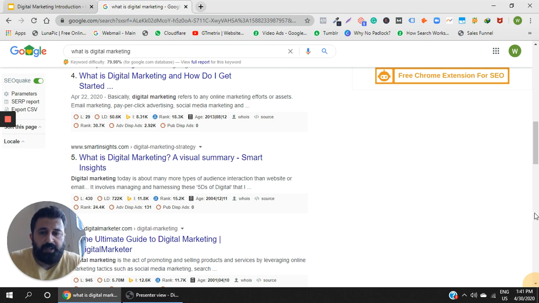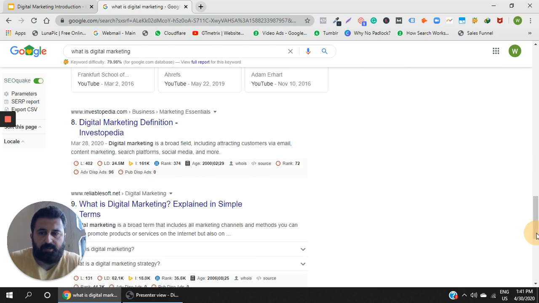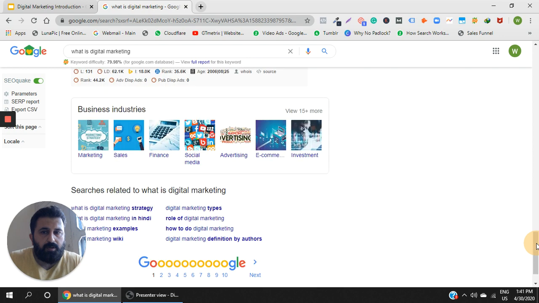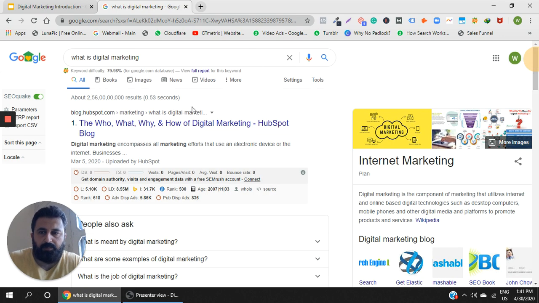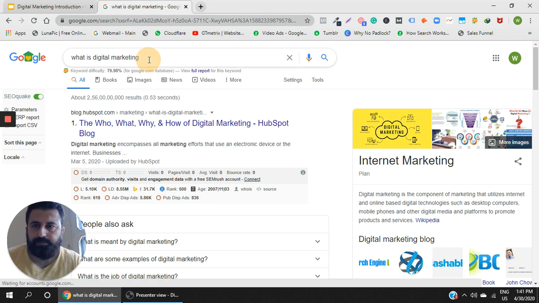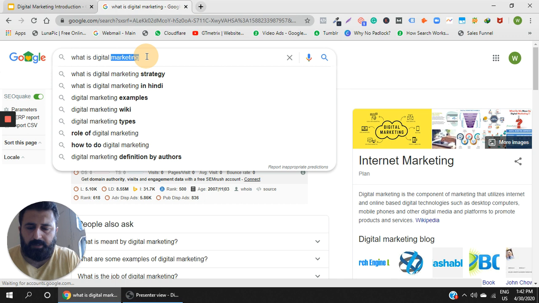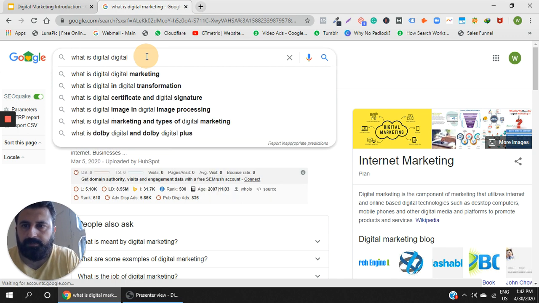However, not every time would you see all the organic or non-paid results. You might come across various kinds of ads also, as you might have seen that most of the times four places, the number one, the number two, the number three, and the number four places on the upside of the Google search engine results page might be acquired by the paid ads. So let me search for another term: digital.